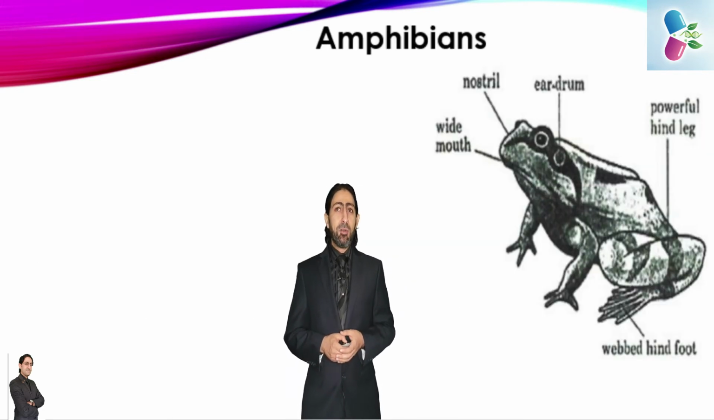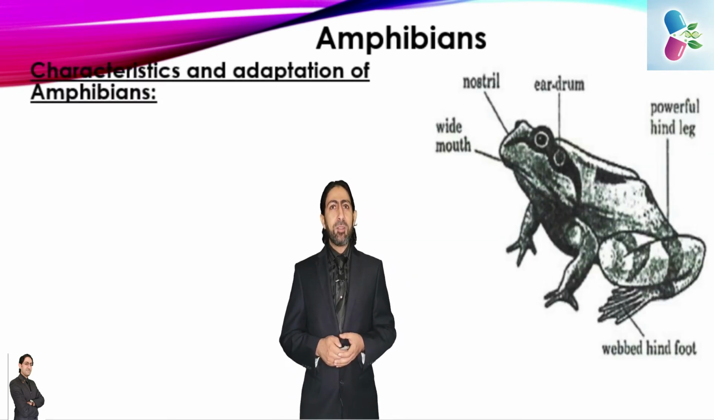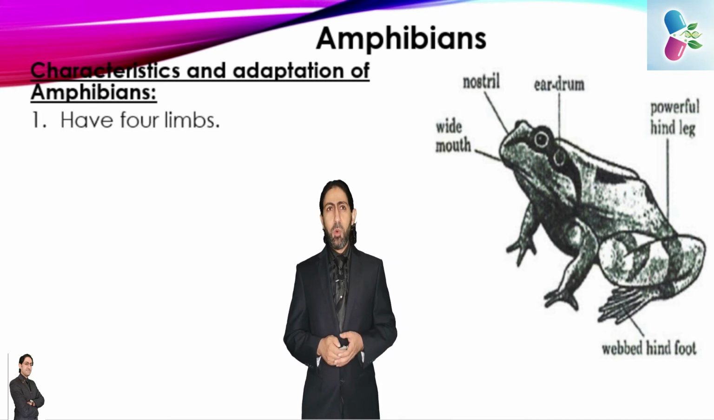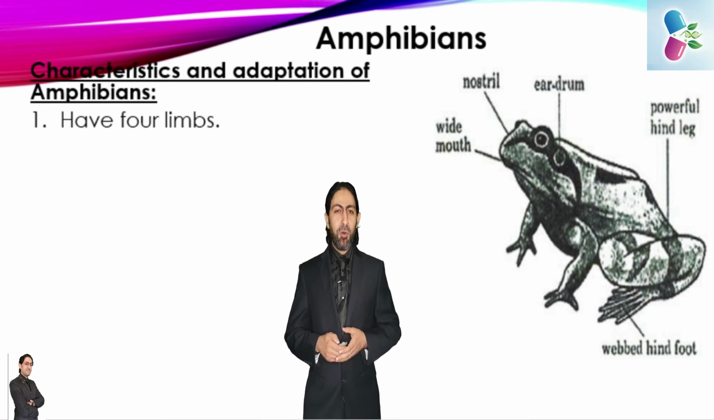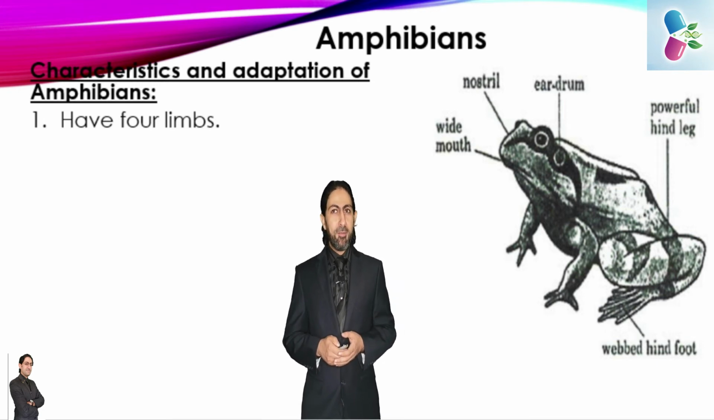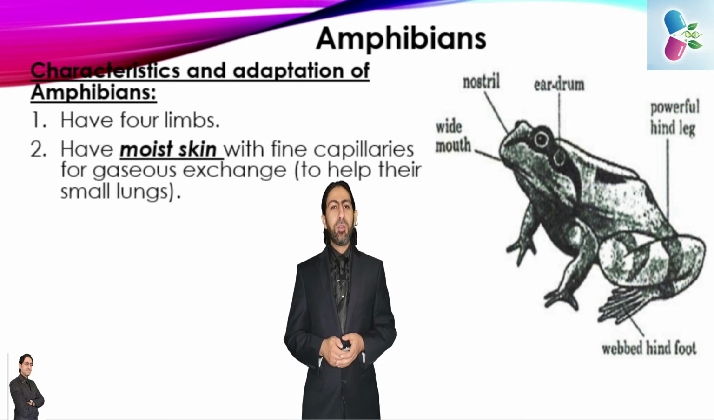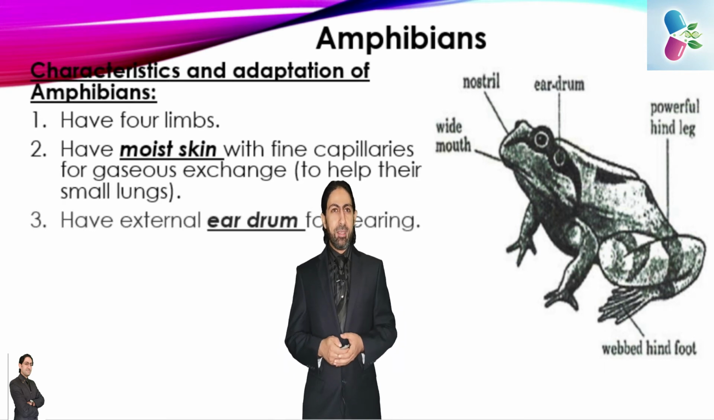Now we are talking about amphibians, the main characteristics of amphibians and the adaptations. Number one, they have 4 limbs in order to be better adapted for terrestrial life or land life. Number 2, they have a moist skin with fine capillaries for gaseous exchange, in order to help their small lungs for breathing.